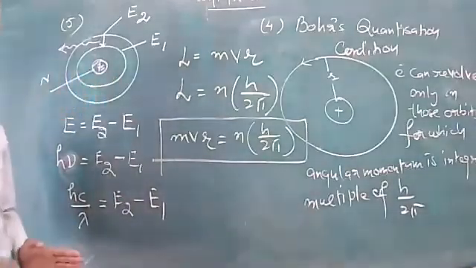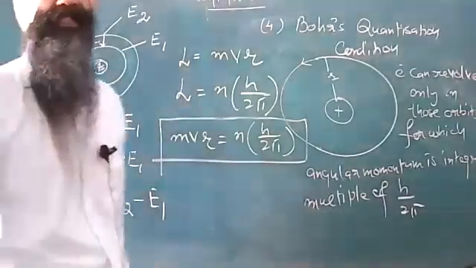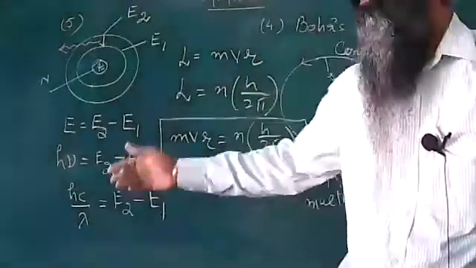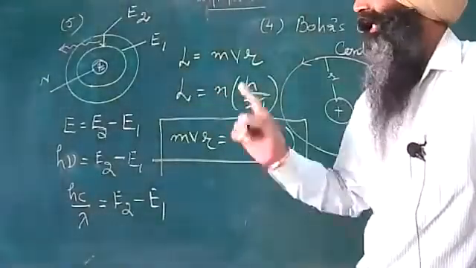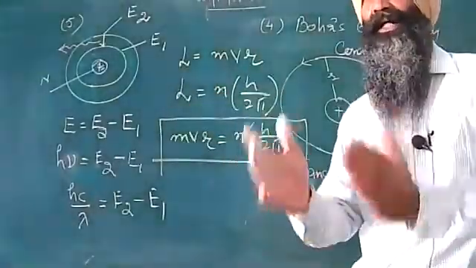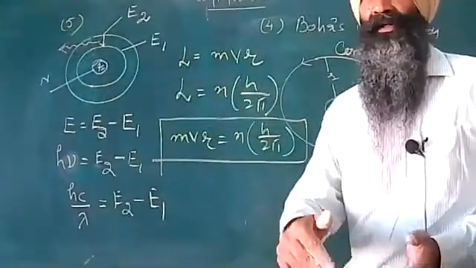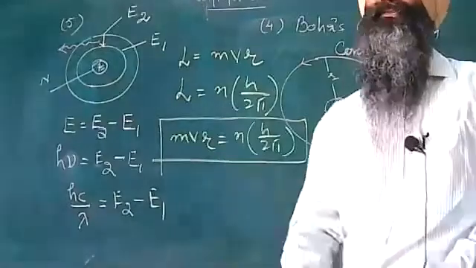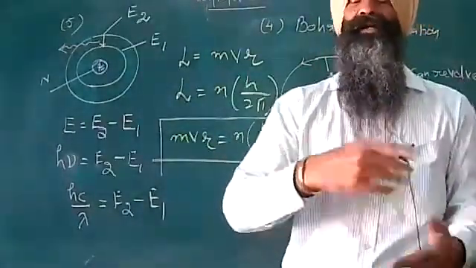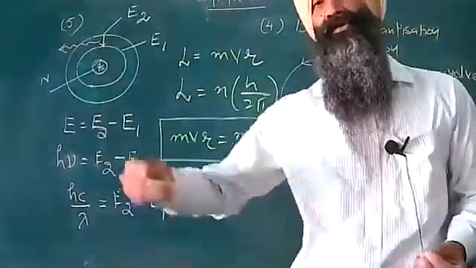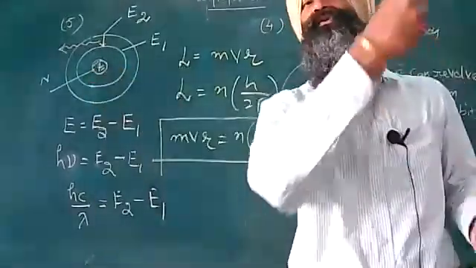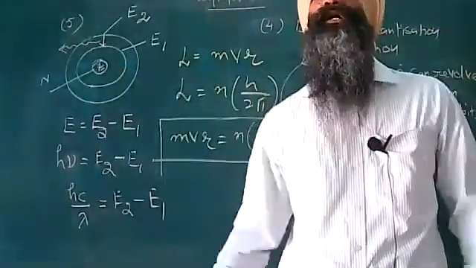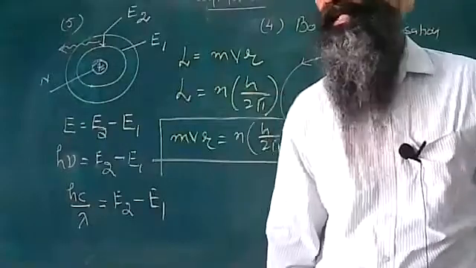In the fifth postulate, what Bohr said is that when the electron jumps from the higher state to the lower state, energy will be given out. And when the electron jumps from the lower to the higher state, energy is needed by the electron. Energy has to be given to the electron to jump to the higher energy level.